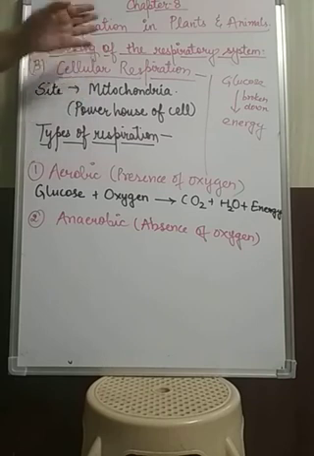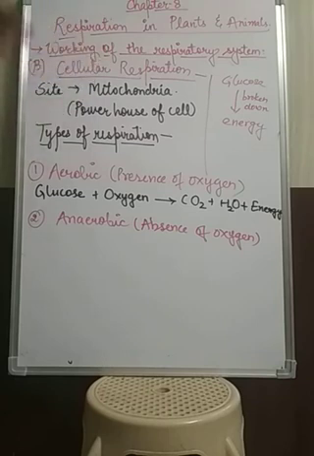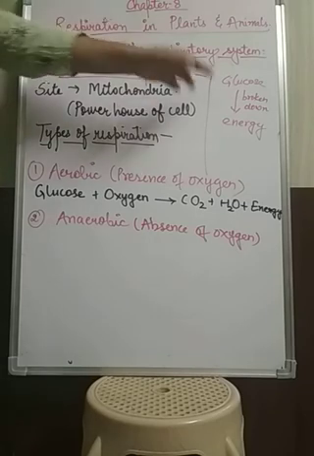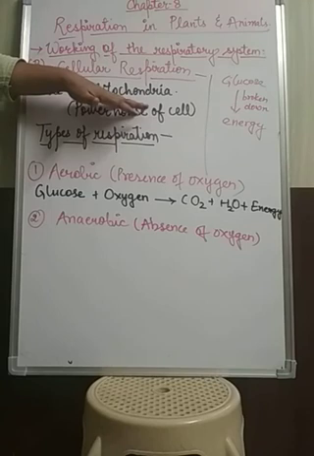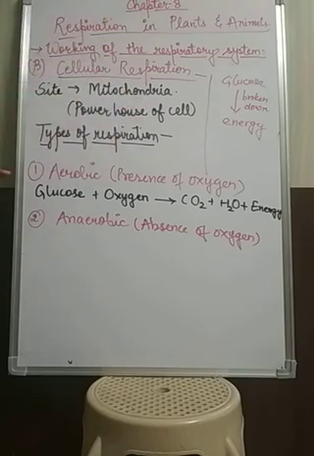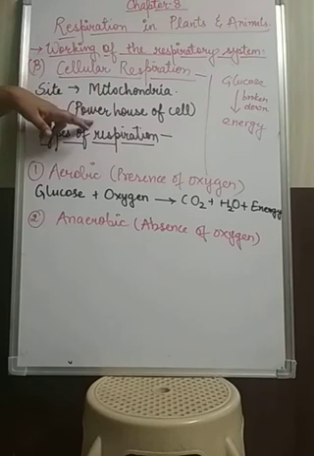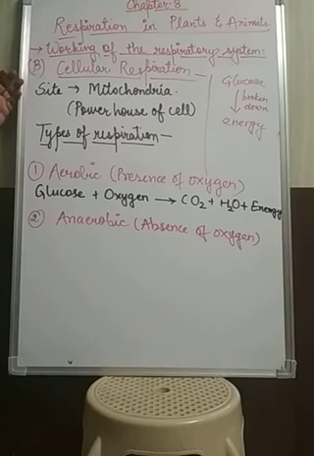Okay, and when there is cellular respiration, that means the food gets combined with oxygen, and then after chemical reactions, after being chemically broken down, energy will be released. That energy will get stored in the mitochondria. Some of the energy will be used up by the body, whereas the rest of the energy will be stored in the mitochondria. That's why it is known as the powerhouse of the cells. It is actually a sac-like structure. Fine, and here the release of energy takes place.